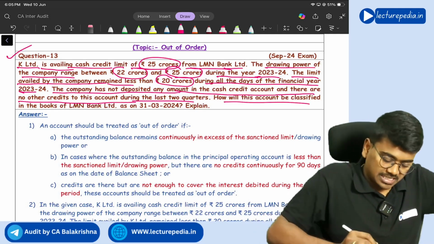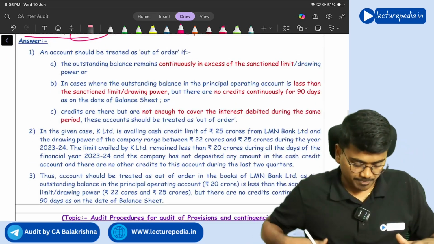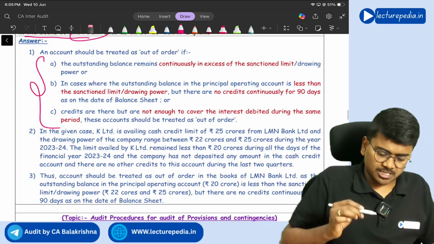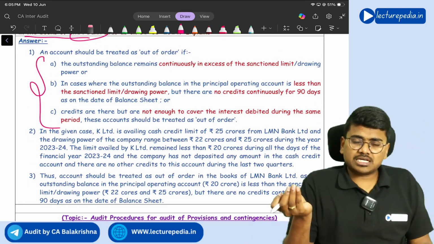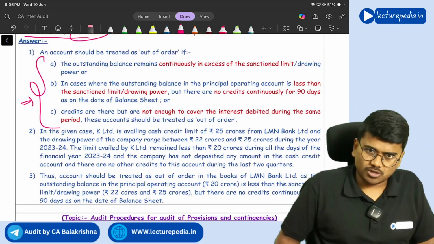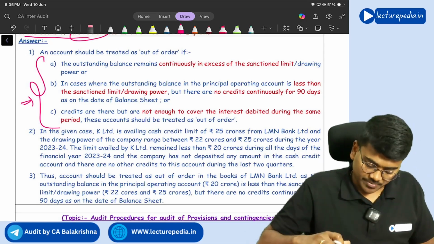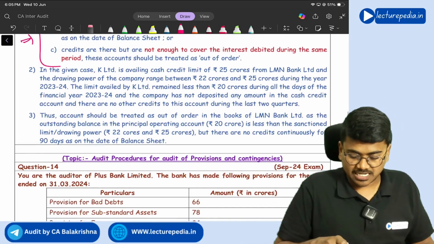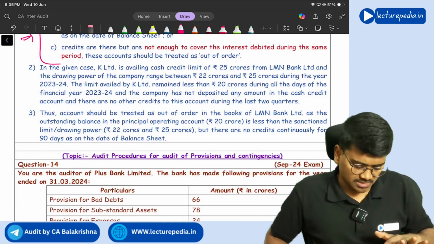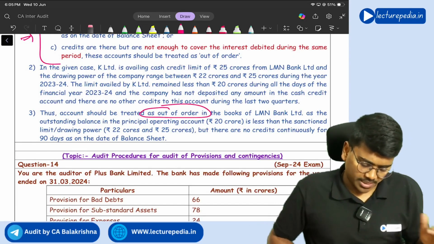How will this account be classified in the books of accounts of LMN Bank? It will be classified as NPA. Same points, these points we have seen, na? In order to treat an account as out of order, if any of these three situations are present, you will treat it as out of order, and once it becomes out of order, it will be classified as NPA, right? Yeah, so the account should be treated as out of order.